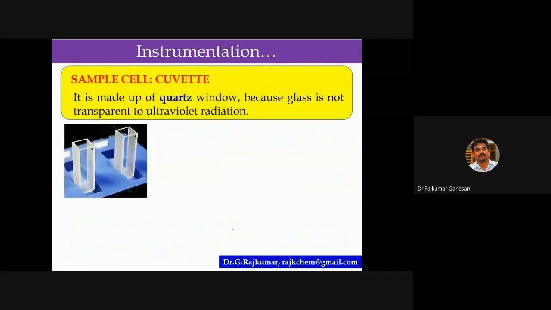Then the cuvette. This is the sample cell. It is usually made of quartz, because you cannot use glass as a sample cell. Glass is not transparent to ultraviolet radiation. It may absorb some UV radiation. That's why they use quartz.